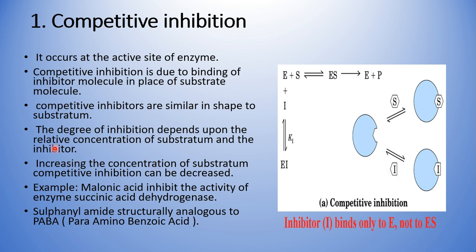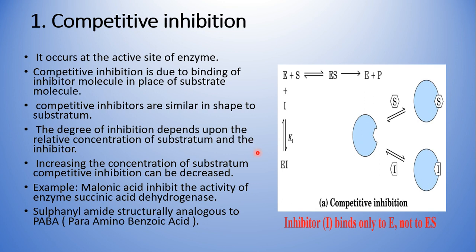The degree of inhibition depends upon the relative concentration of the substrate and the inhibitor. If more substrate is there, the inhibition can be negligible. If there is more inhibition, obviously we don't get the product because there is no enzyme activity. So to reduce this competitive inhibition, increasing the concentration of the substrate will decrease the effect of the inhibitor, and that's how we can have our product formation or enzyme activity.